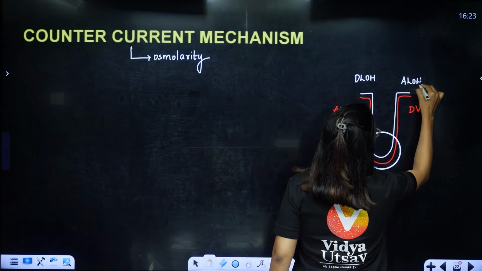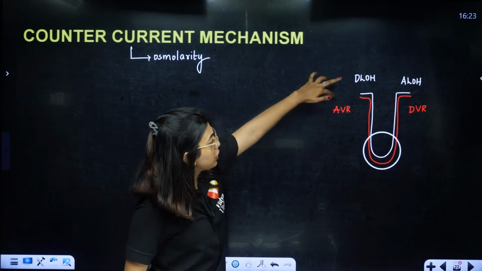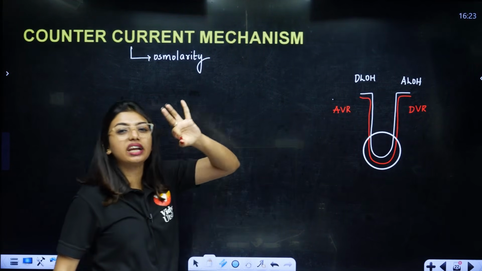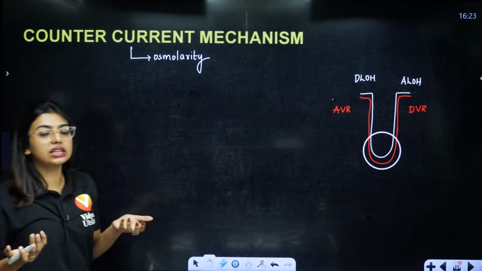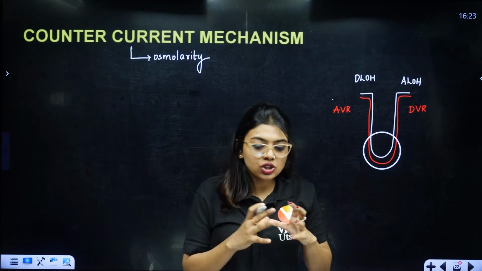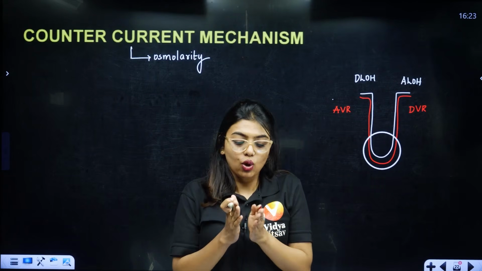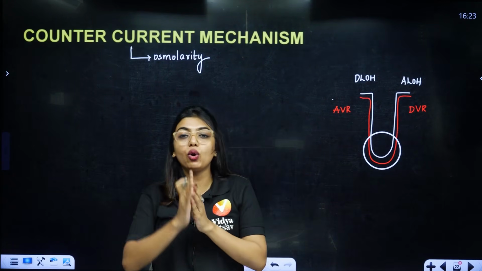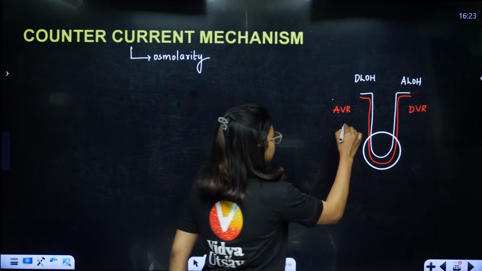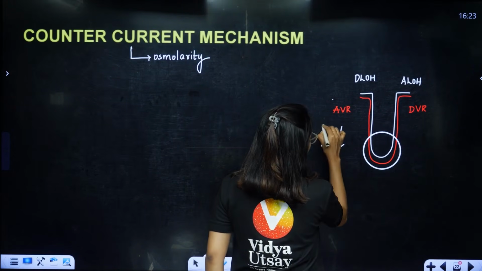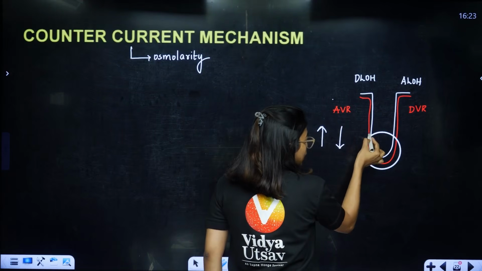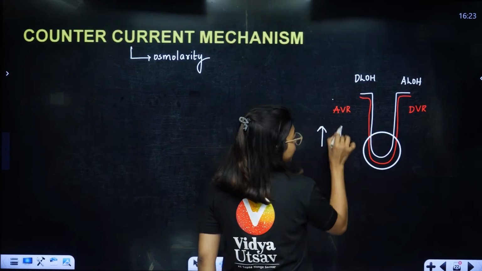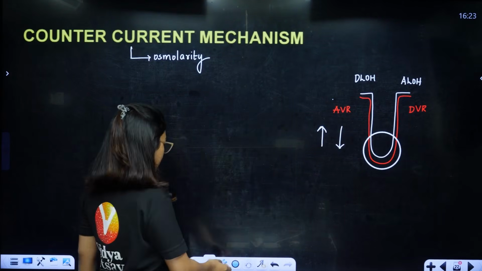Yes or no? So first the countercurrent mechanism is going to happen between these two, and then those two, and then between these two and these two. So totally 3 countercurrent mechanisms are there. Countercurrent, students, means when two tubules in close proximity have 2 different fluids flowing in opposite directions. So let's say filtrate is going downwards, blood will be going upwards. That is called the countercurrent mechanism.